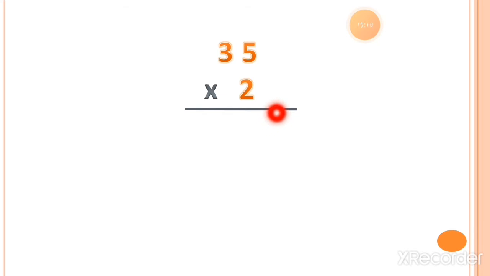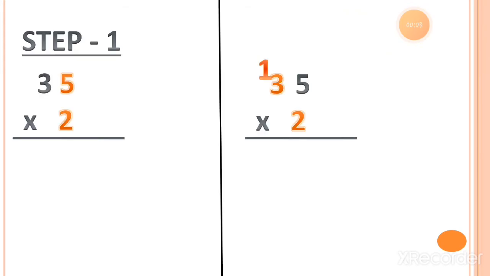Now let's do this sum again. 2 fives are 10, so we put a 0. 1 moves as a carry forwarded number. Then 2 threes are 6 plus this carry forwarded number, so 2 threes are 6 plus 1 is equal to 7. This is the final answer, students. Here is an example I have for you. Here is the next example.